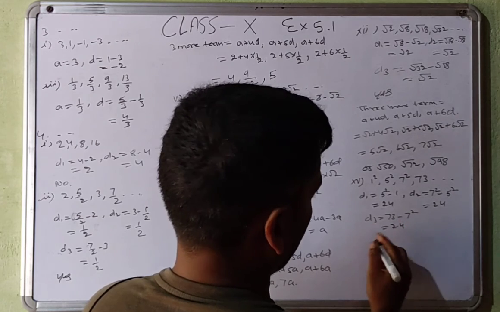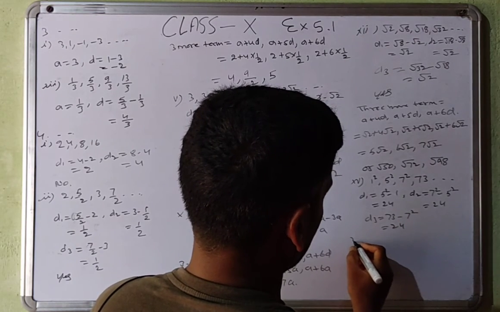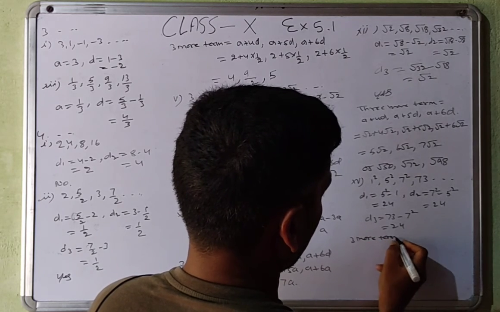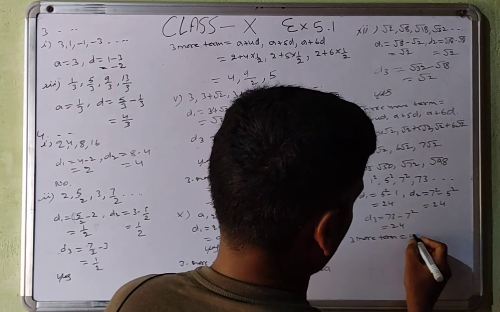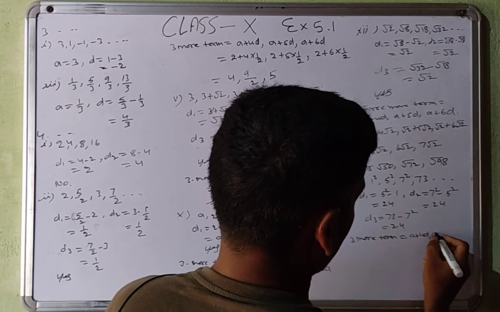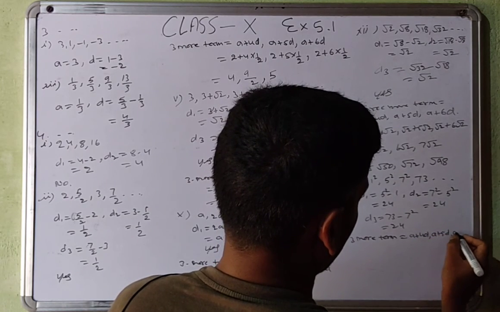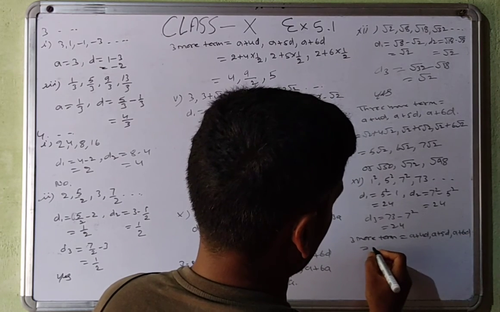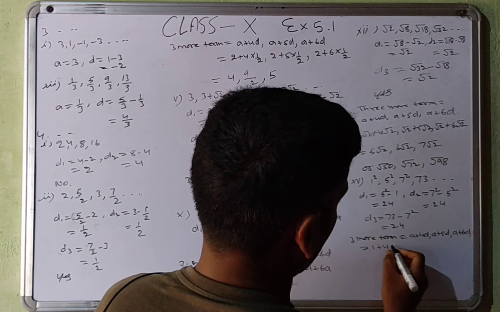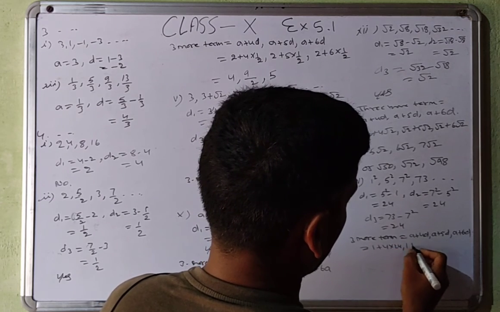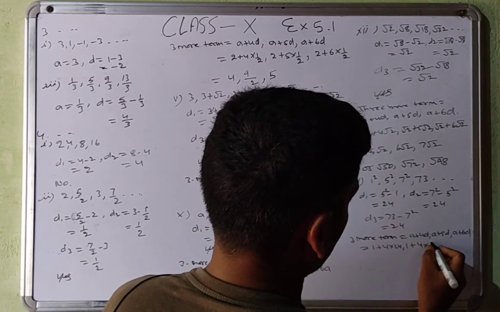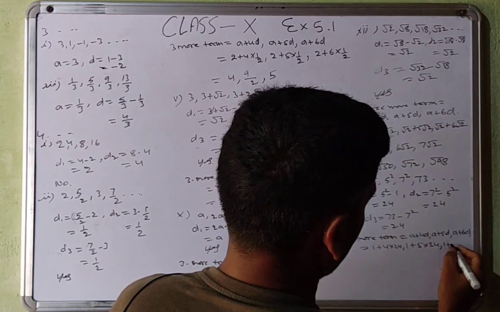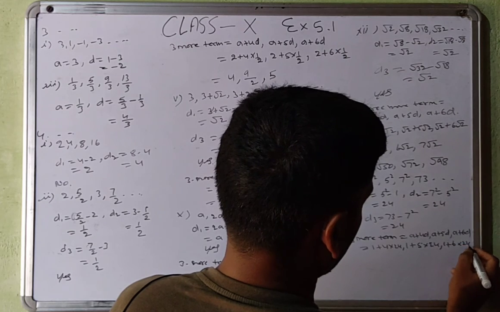So 3 more terms is equal to a plus 4d, a plus 5d, a plus 6d. So that will be a is 1 plus 4 into 24, 1 plus 5 into 24, and then 1 plus 6 into 24.